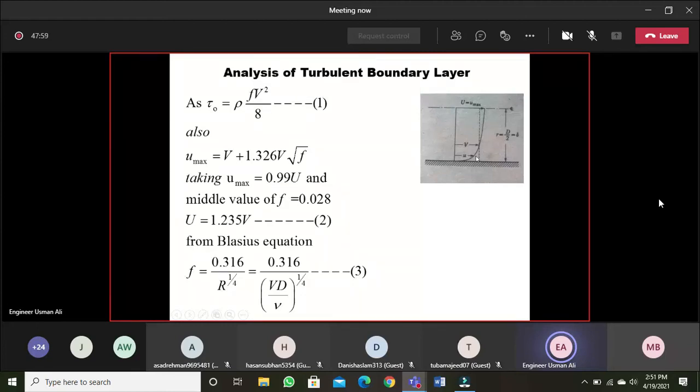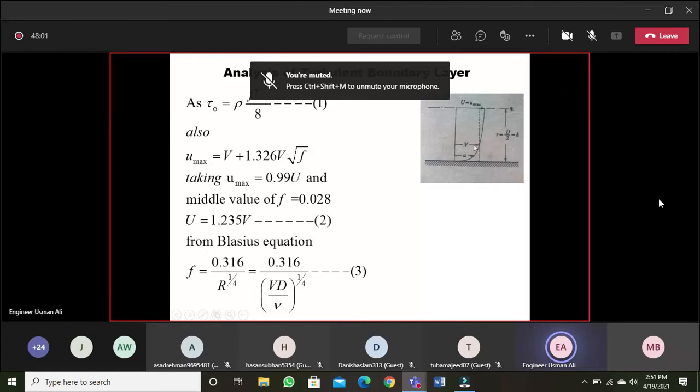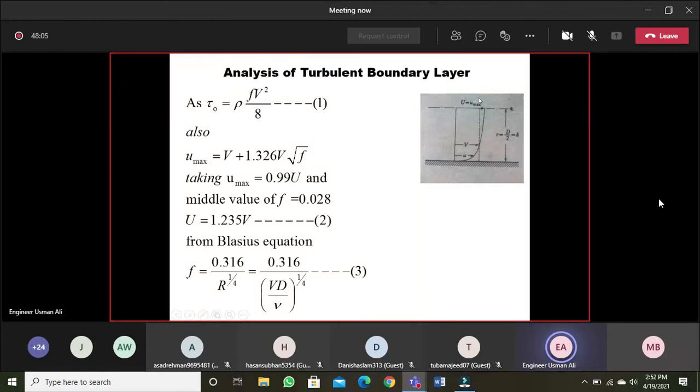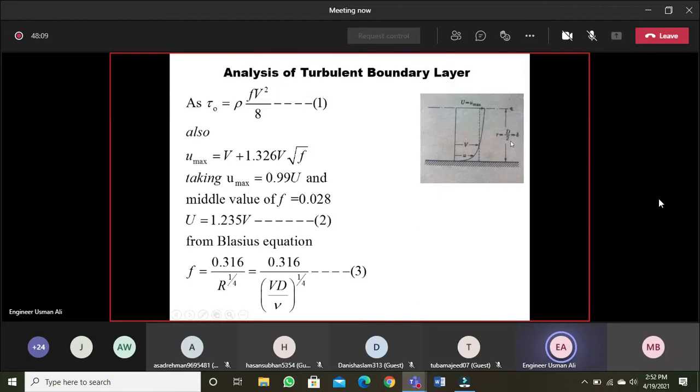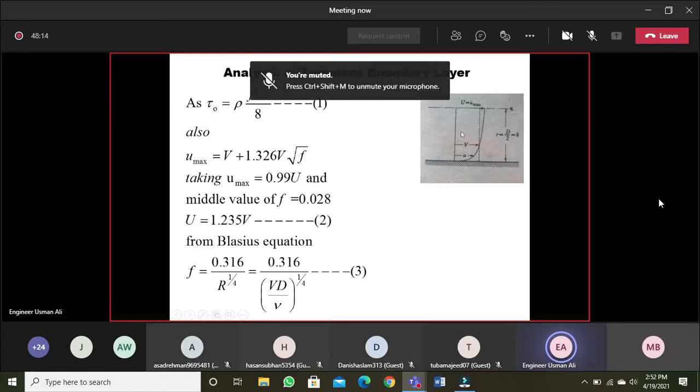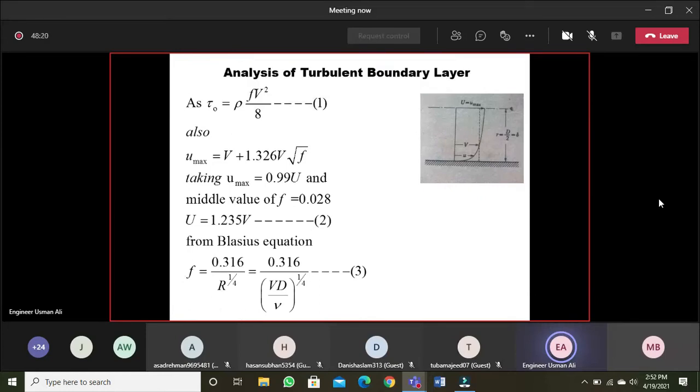u is the local velocity and V is the average velocity and capital U is the undisturbed velocity, which is u maximum. R is the radius of the pipe, which is diameter by 2, and delta is actually the thickness of the boundary layer. So this is the analogy we have made, that one half of the pipe flow from wall to the center is the same as the flow over one side of a smooth flat plate. This expression we will also derive in that topic.